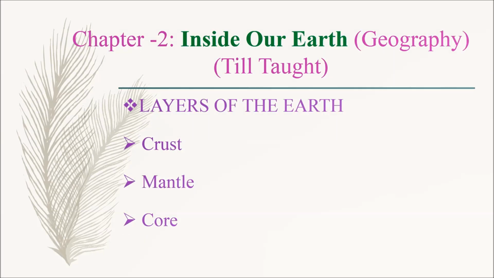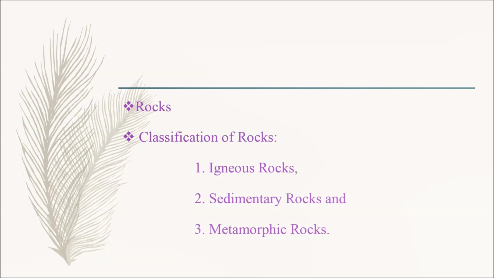Next, we are going to revise the second chapter in geography, which is Inside Our Earth. Now, let's see the gist of the lesson. Layers of the earth. Under this, we have crust, mantle and core. Next we have rocks. Classification of rocks. Under this we have igneous rocks, sedimentary rocks and metamorphic rocks.